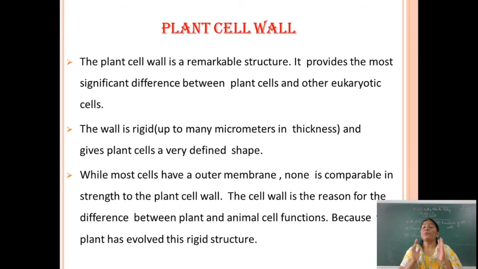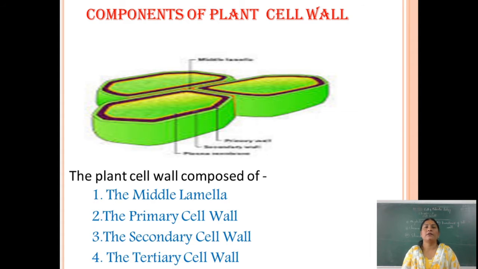We know that the basic difference between plant and animal cell is the presence or absence of cell wall. In the plant, cell wall is present, while in the animal cell it is totally absent. Because of this, the plant cell evolved a rigid structure due to this toughness.